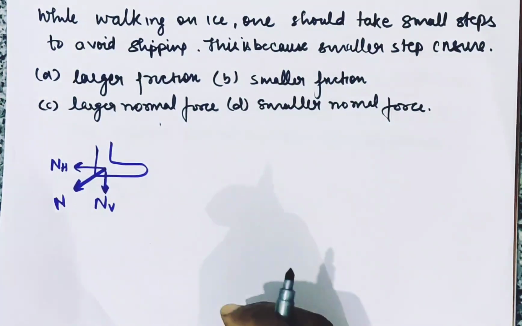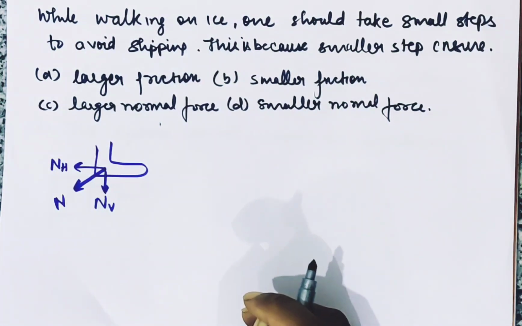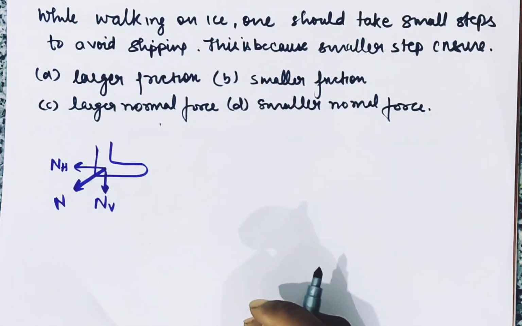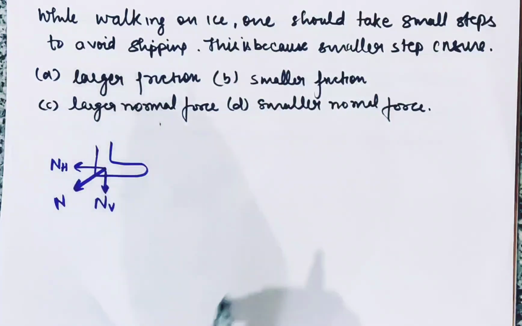While walking on ice, one should take small steps to avoid slipping. This is because smaller steps ensure smaller friction, smaller normal force, and smaller force. See, I've made a diagram.